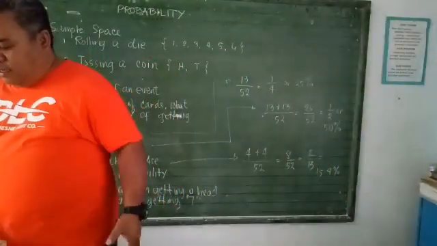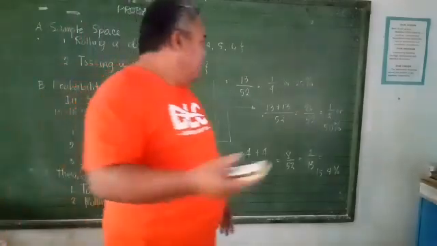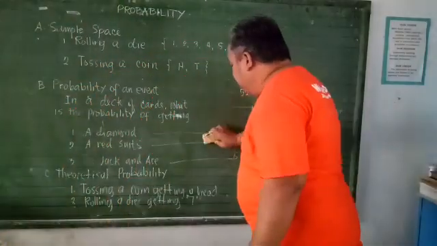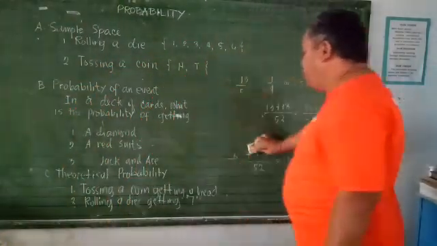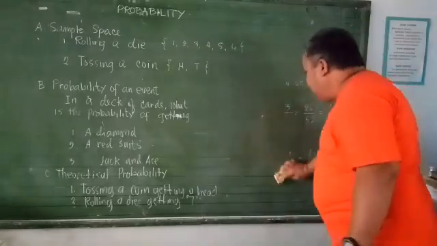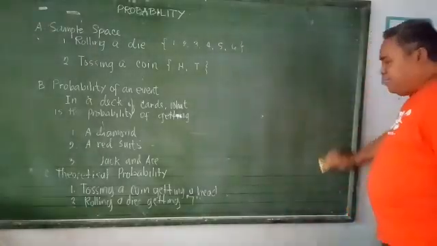Now, the third one, i-erase na natin ito ha. The third one is what we call the theoretical probability. What is a theoretical probability? Halimbawa dyan.